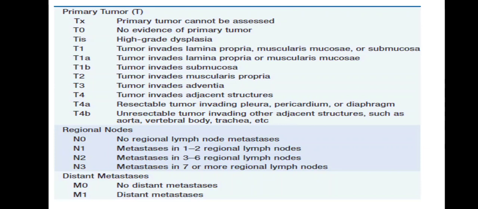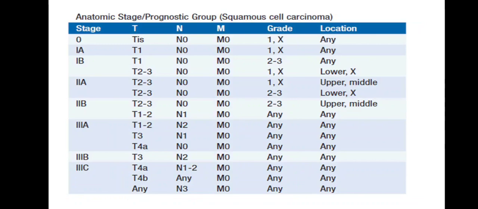Then N is for regional nodes, so N0 means no regional lymph node metastasis. N1, metastasis in 1 to 2 regional lymph nodes. N2 means metastasis in 3 to 6 regional lymph nodes. N3, metastasis in 7 or more regional lymph nodes. Distant mets, M0, no distant metastasis, and M1 means distant metastasis.